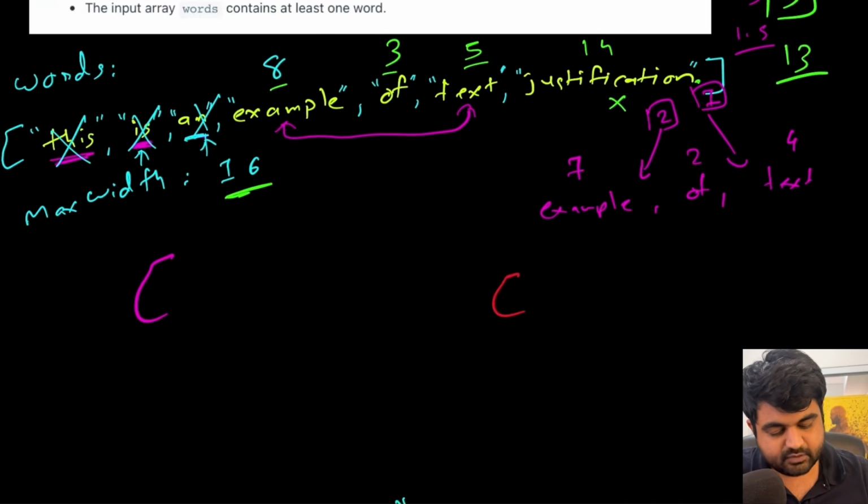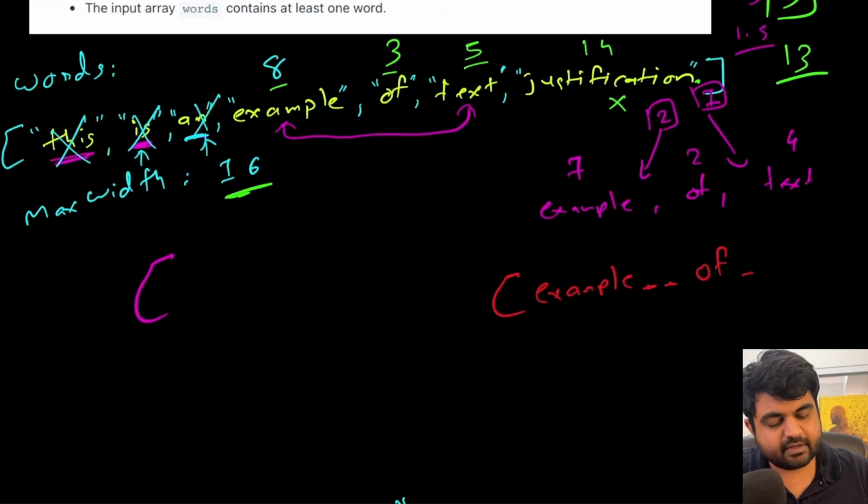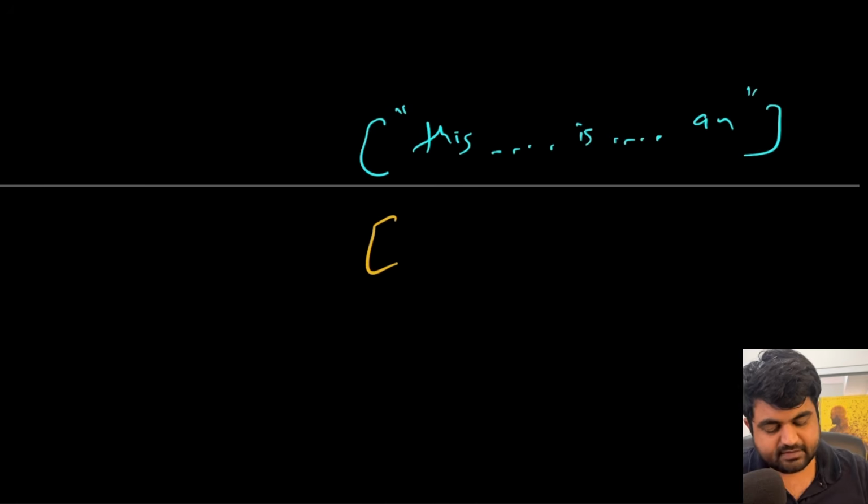So the second answer is going to look like this, where it's going to be "example", then we are going to have 2 spaces, then "off", then 1 space, and then "text". So this is going to be the second line of the answer. So let's also mark this one as well.